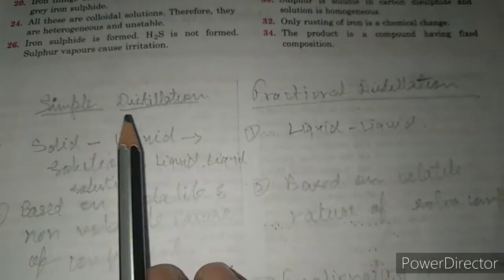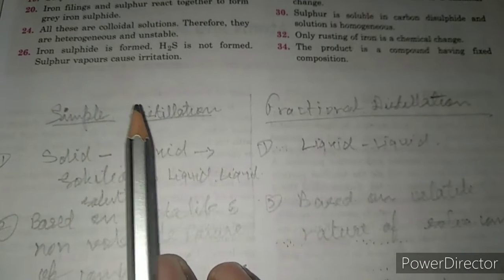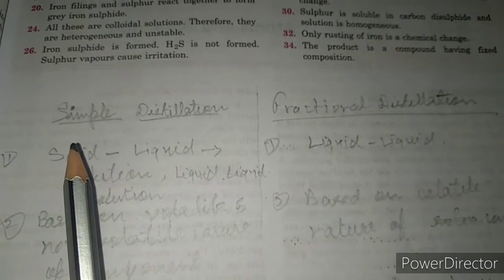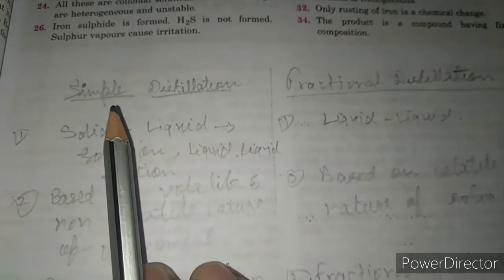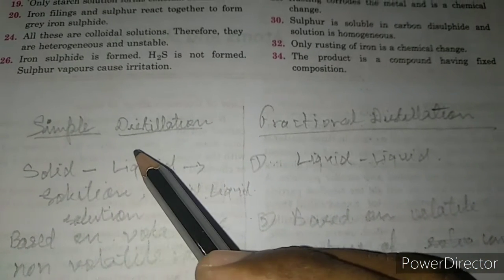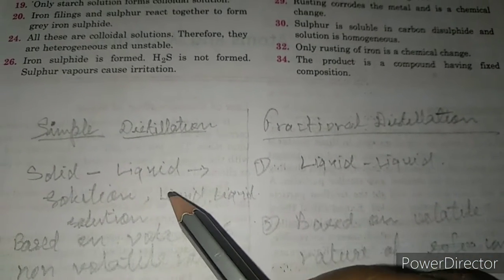It means simple distillation is generally used to separate the components of a solution in which the solute is solid and the solvent is liquid. But sometimes when the difference in the boiling points is very large, a liquid solution can also be separated.